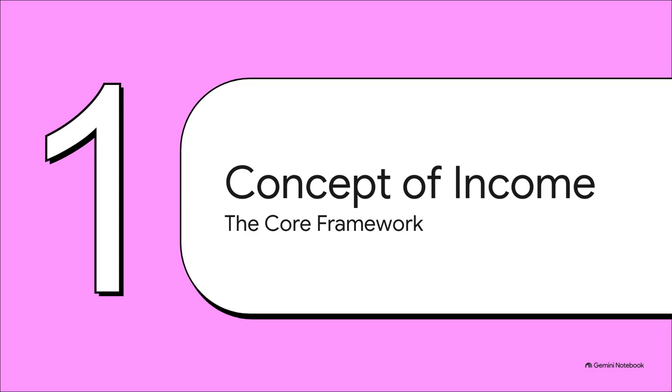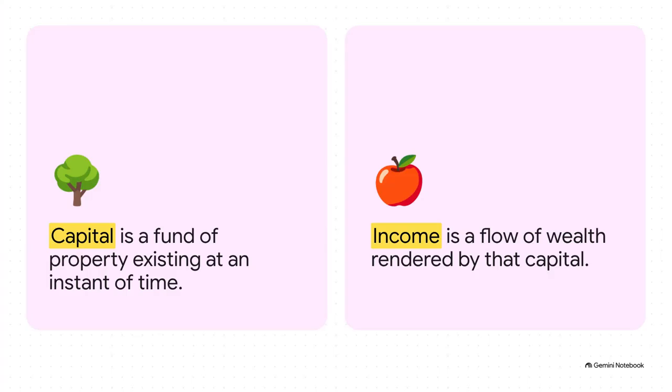Defining the core framework. Okay, we've got to set up your core framework first, because honestly, if you understand the why, the what becomes so intuitive. You literally cannot hack a multiple choice question if you don't know what the tax code actually considers to be income. Think of capital as a tree and income as the fruit. This is a super vital distinction because a mere return of capital is never taxable.